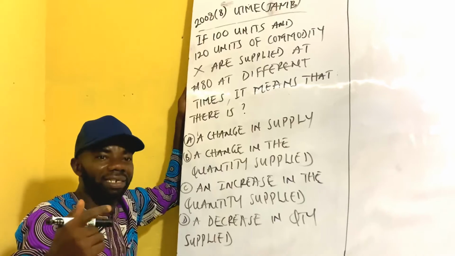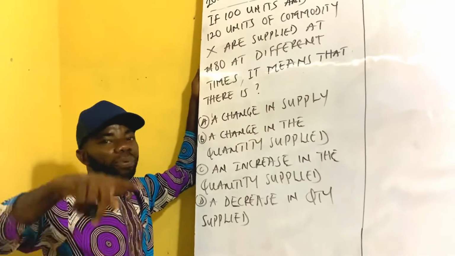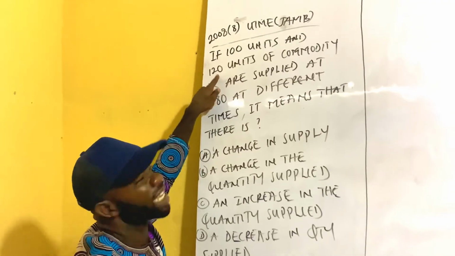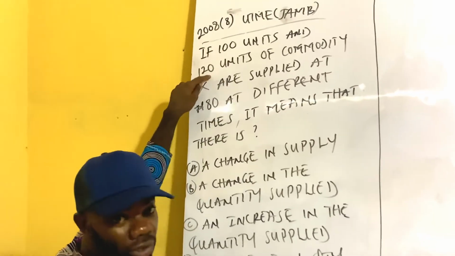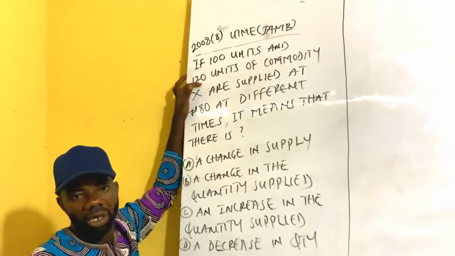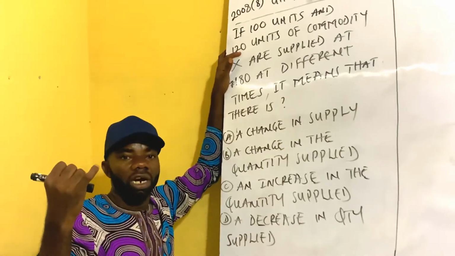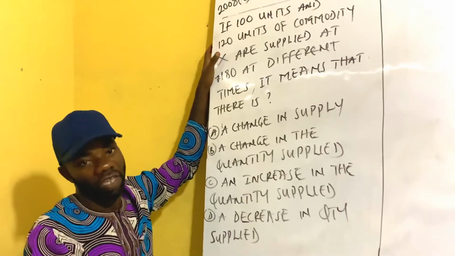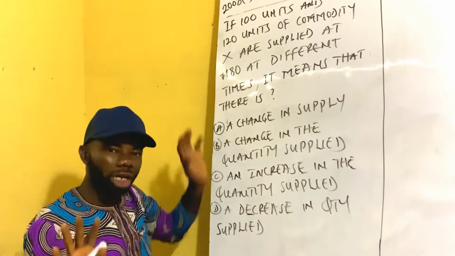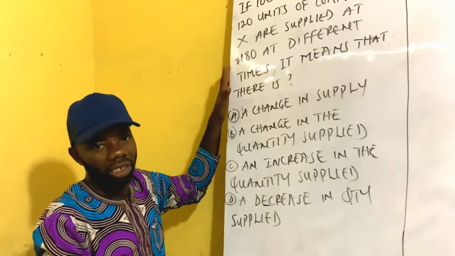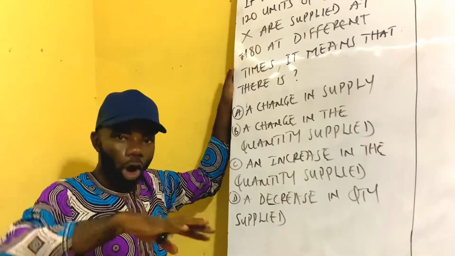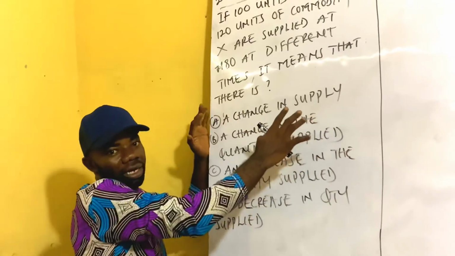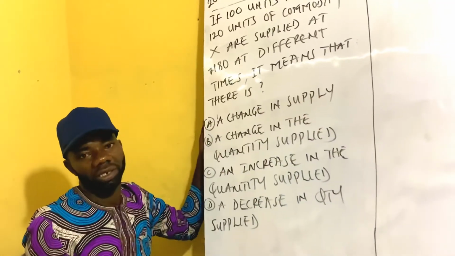It means that there are other factors apart from price responsible for this increase in quantity, 20 units, which could be any of these: raw materials or level of technology. Because they are not the price factor of the commodity, it means it is other factors, which makes change in supply the real answer for this question.